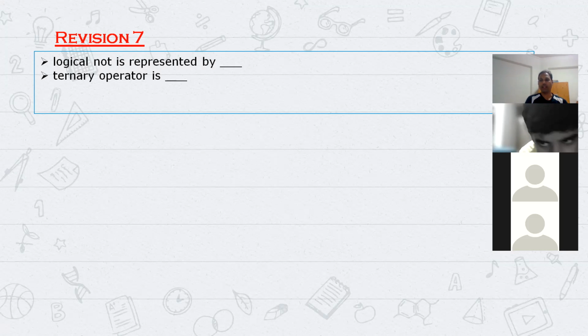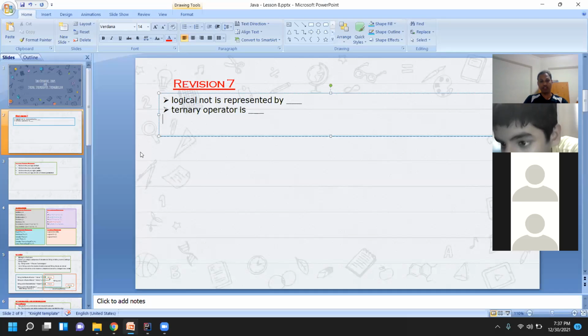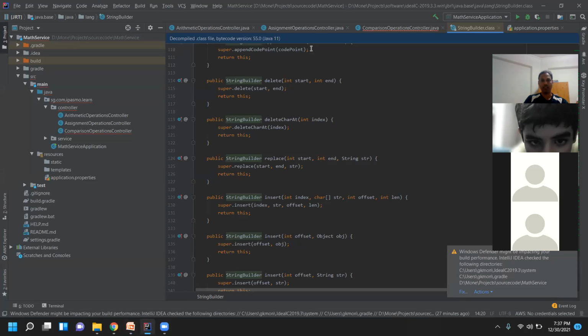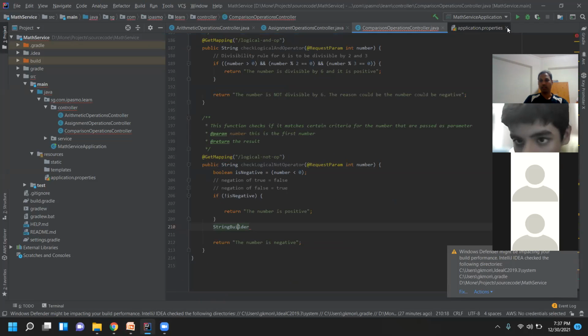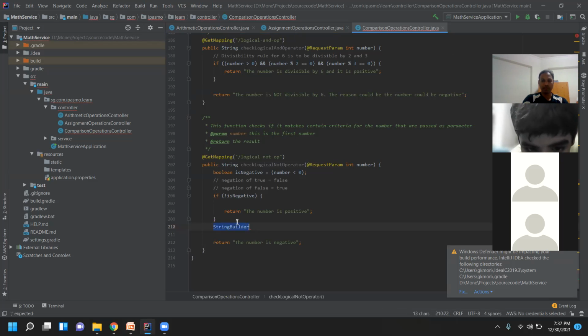Now I'll ask these two questions to Advay only. Logical not, how do you represent it? Logical not is represented by the exclamation mark. How about the ternary operator? Question mark. First we write the condition, then question mark, then the if statement, then colon represents the else statement. No, the if statement will not come here actually. So you have to do something like this.